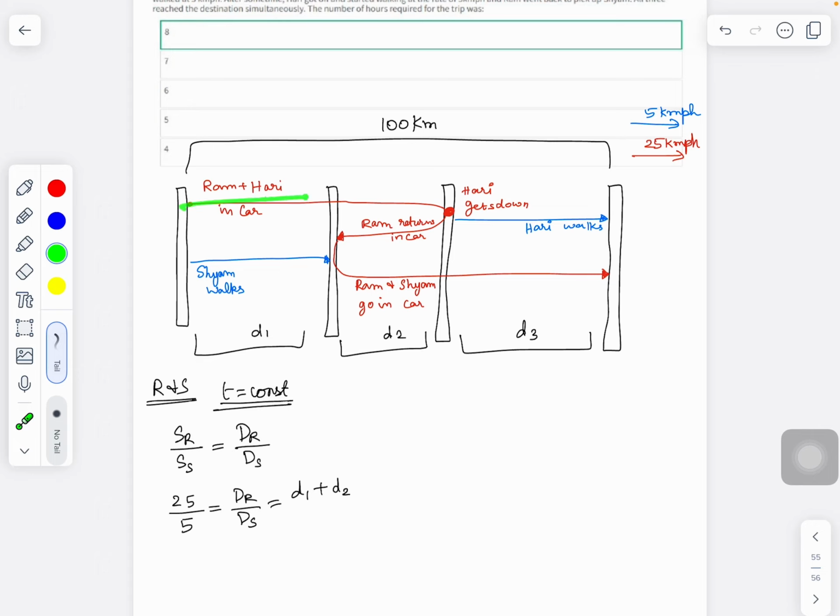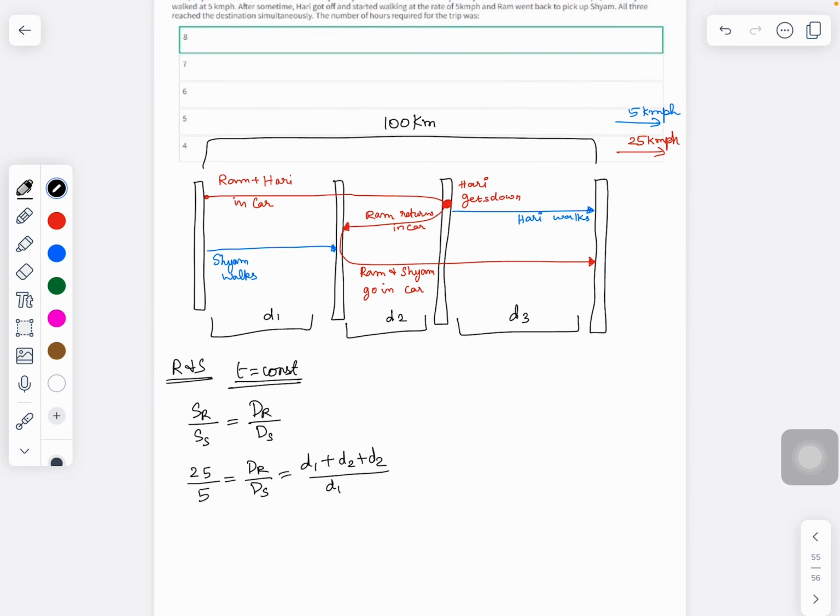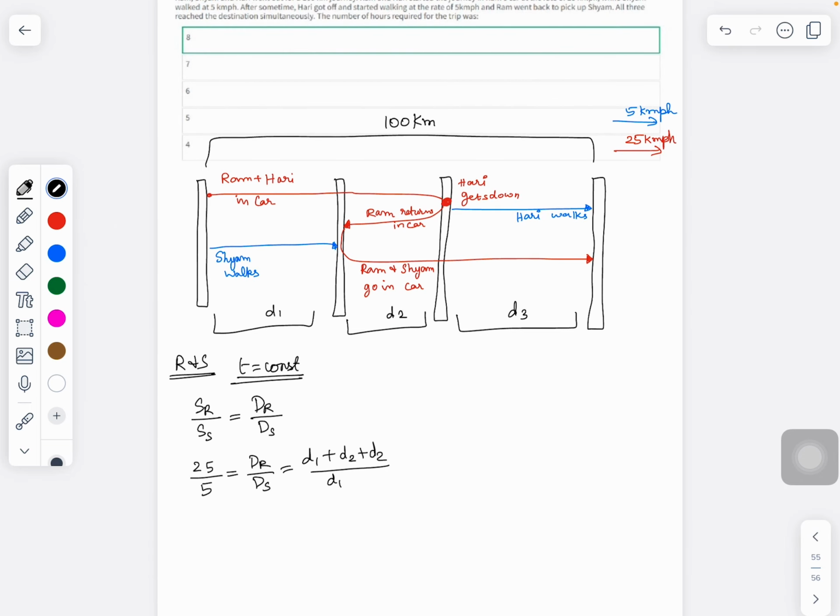So basically Ram would have travelled d1, d2 and one more d2. So (d1 plus d2 plus d2) divided by the distance travelled by Shyam. Shyam has just travelled this particular part, which is nothing but just the distance d1. So what we have here is 5 equals d1 by d1 plus 2d2 by d1. This first term is just 1, take that 1 to the other side, so 4 is equal to 2d2 by d1.